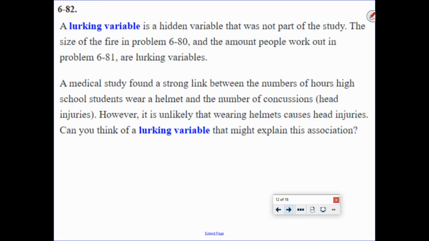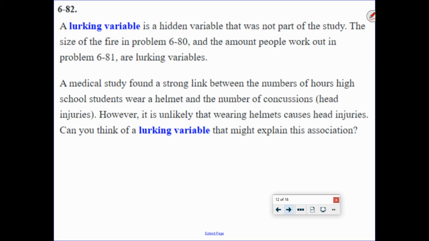So someone playing football or someone driving a car, they still might get into car accidents or injuries that might cause concussions more than someone maybe playing, I don't know, a video game at home or playing golf. They're less likely to wear helmets and therefore less likely to have concussions because of that situation. So the lurking variable is more the activity that they're involved in that might require a helmet versus actually the helmet causing concussions.